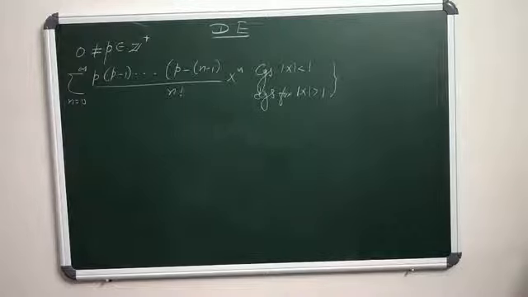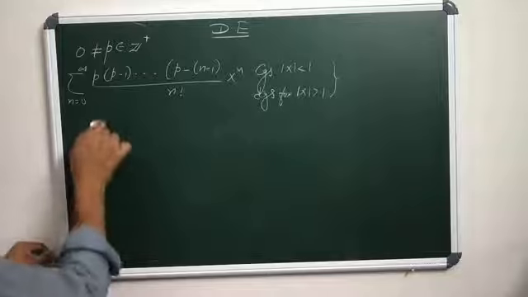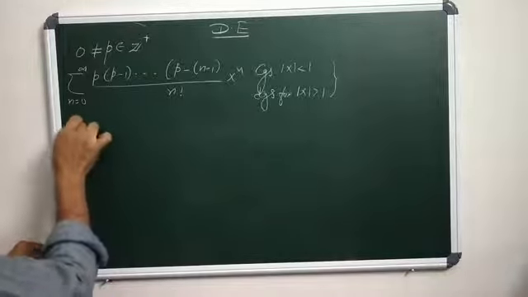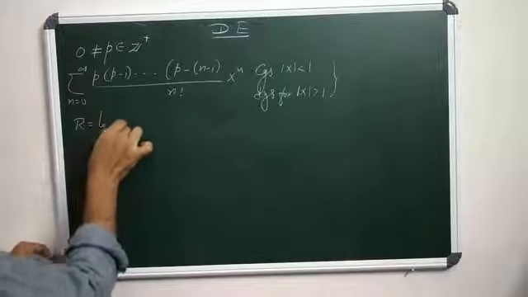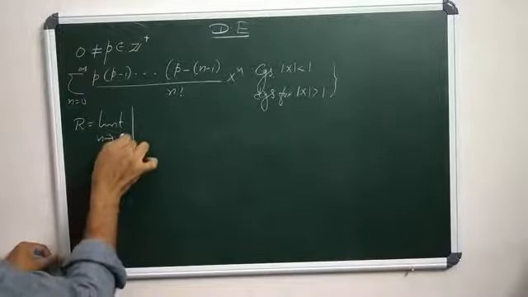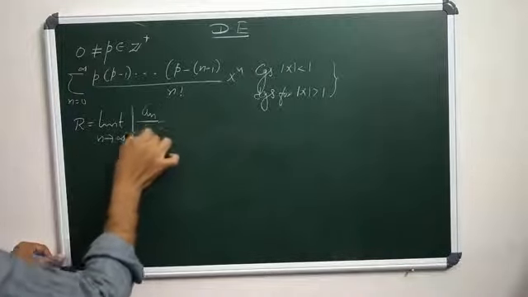In order to prove the convergence, first we have to find out its radius of convergence. We know that the power series sigma a n x power n converges for mod x less than r and diverges for mod x greater than r, where r is a positive real number known as its radius of convergence. So here we can find the radius of convergence. We know that r equals limit n tends to infinity of modulus of a n by a n plus 1.